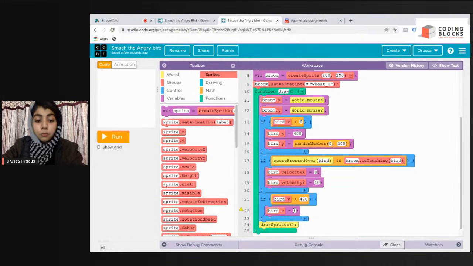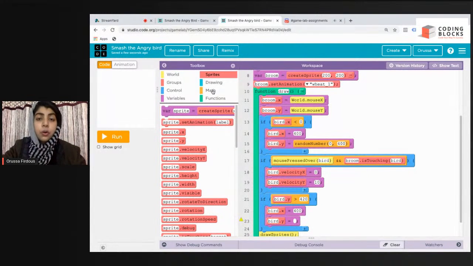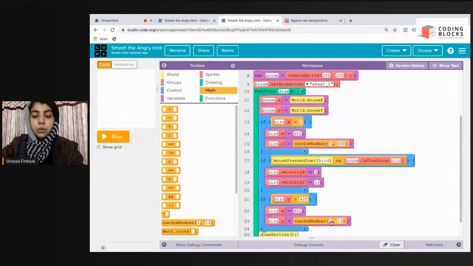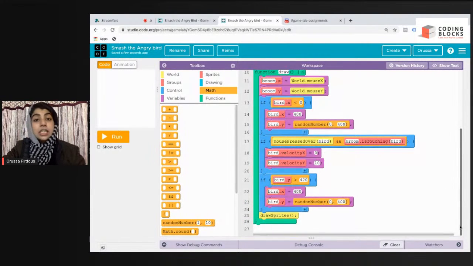Bird dot x equals 400. And bird dot y equals any integer between 0 to 400. So how do we get a random integer? We go to maths, select random number, and attach it here. So 0 to 400.